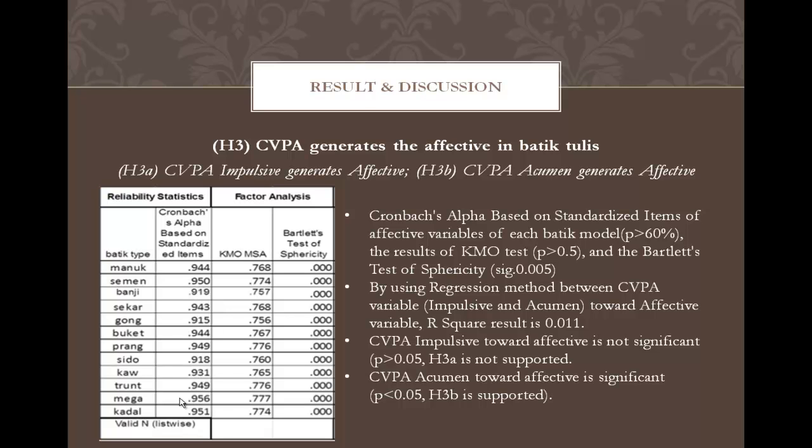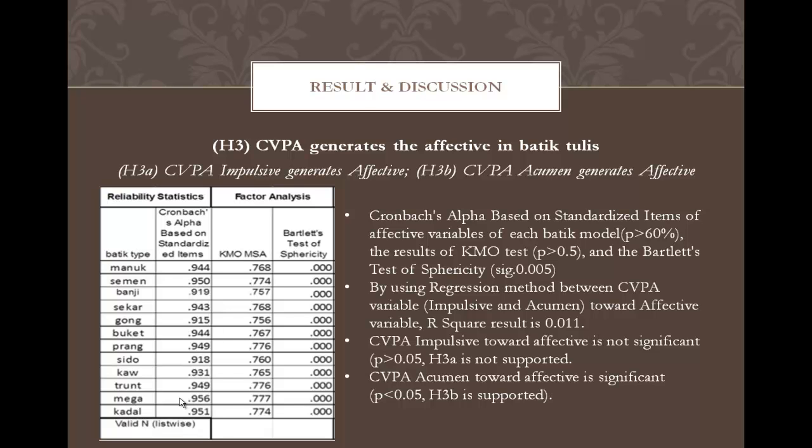Based on the value of Cronbach's alpha based on standardized items of the affective variable of each batik model, all are above 60%, the result of the KMO test is about 0.5, and the Bartlett test of sphericity is significant at 0.005. It showed that each affective variable of batik is valid, and the study can be continued by using factor analysis.